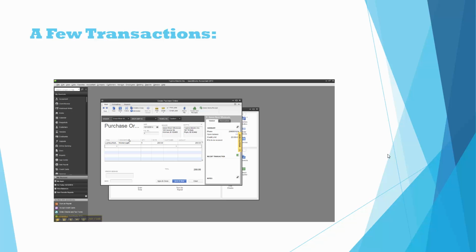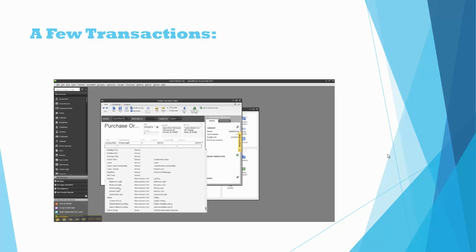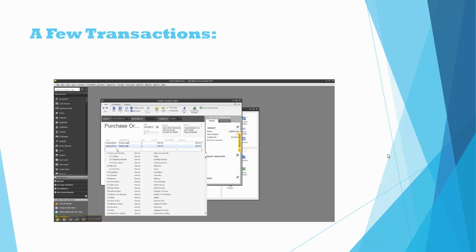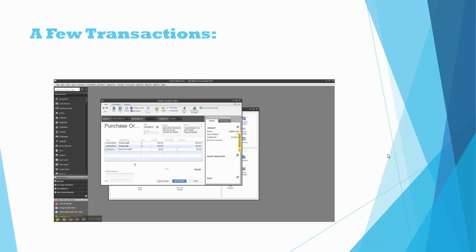We are going to order 1 dining room light. And we're going to order 3 living room lights, or living area lights. And we are going to save and close that.